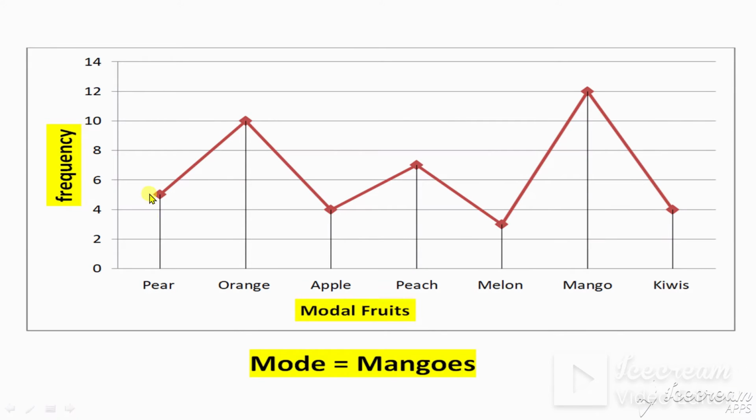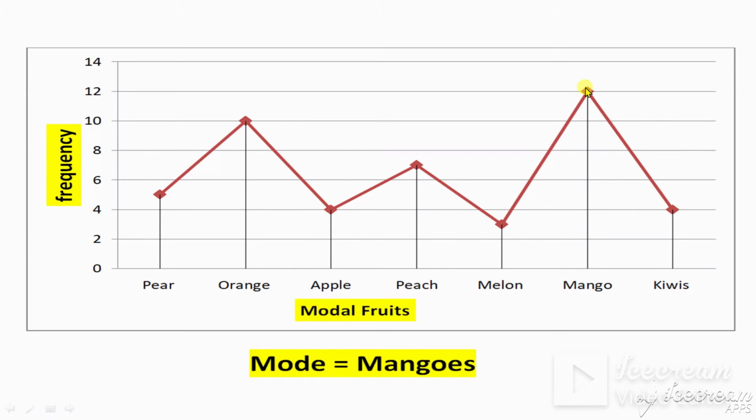Now this is a graph with continuous data. This is a line graph. The first one was a bar graph, this is the line graph. Here the pear is 5, orange is 10, apple is 4, peach is 7, melon is 3, mango is 12, and kiwi is 4.